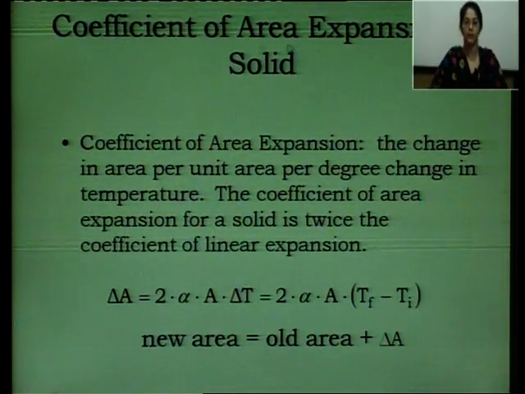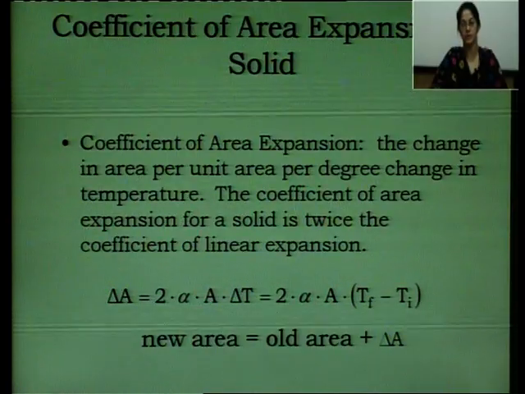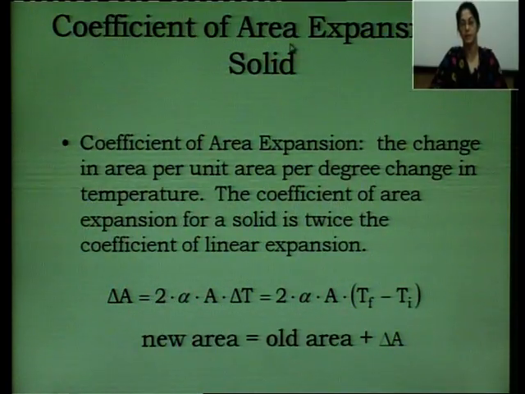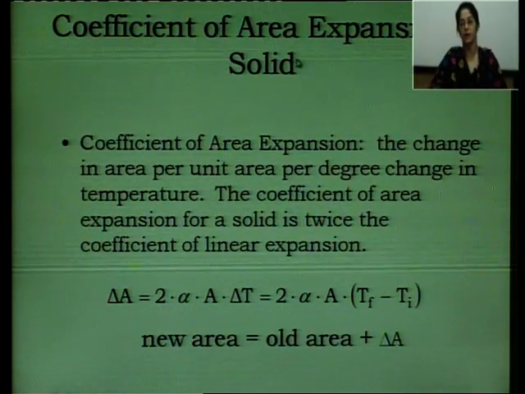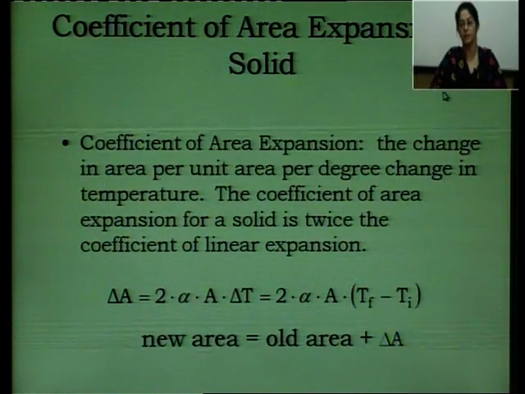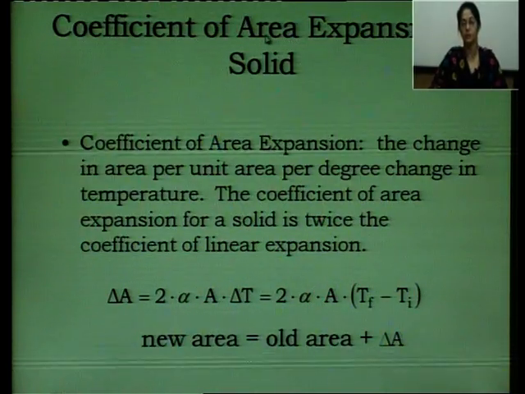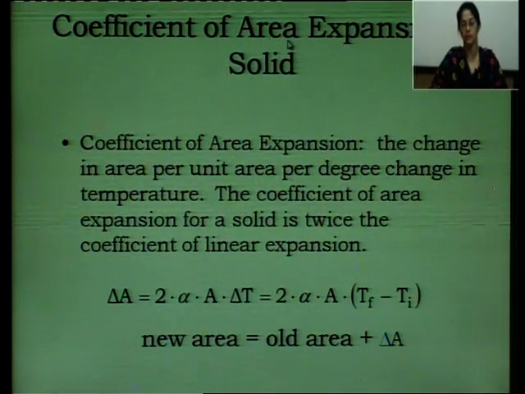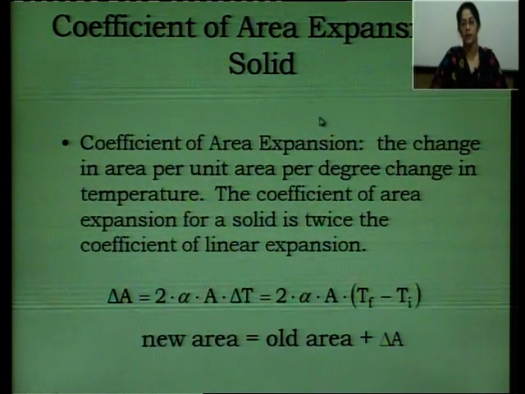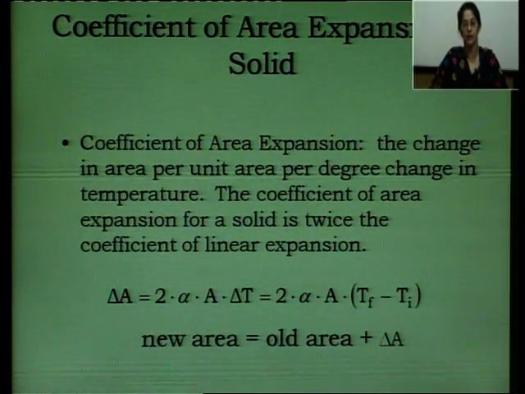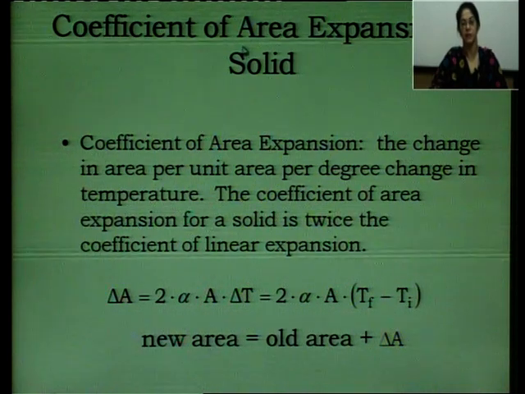So the second type of expansion is area expansion. Area expansion means increase in area. So when we heat an object, naturally if one length is increased, since area is length into breadth, two sides, the second length will also increase, so the area will also increase. This is for a solid, when we heat it.